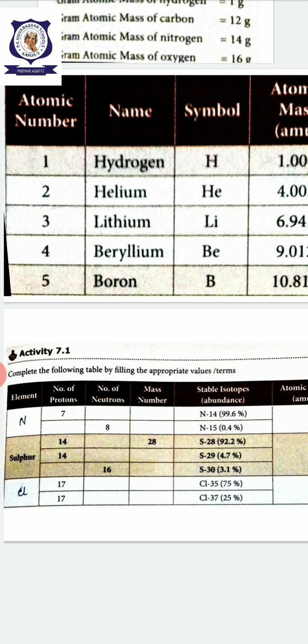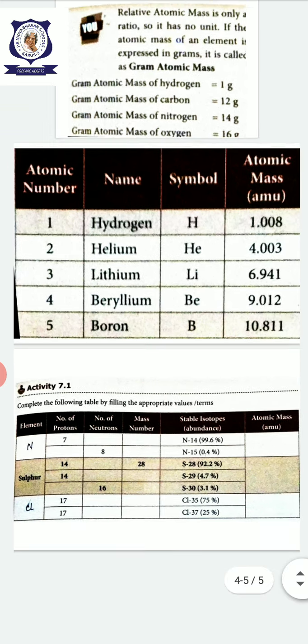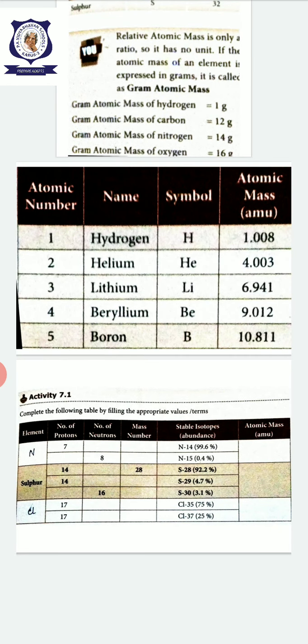So the given value is wrong. Just modify this. The mass number of sulfur is 32, so instead of 14, the number of protons should be changed to 16. Then fill it in yourself for nitrogen, sulfur and chlorine.